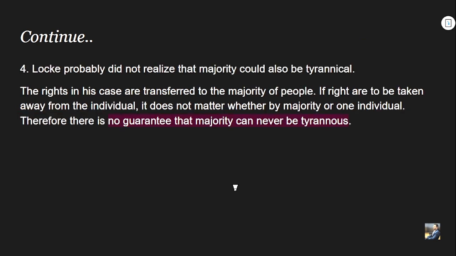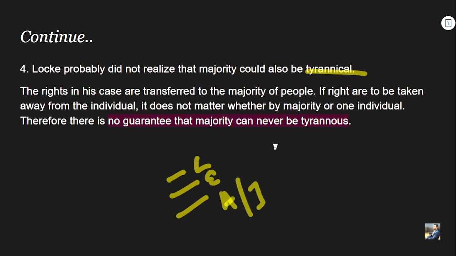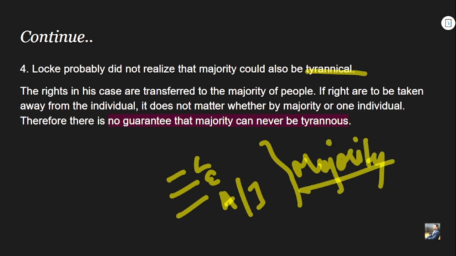What is the fourth contradiction? Locke probably did not realize that the majority could also be tyrannical, right? Though Locke gives the idea that people are transferring three of their rights, that is the right to legislate, the right to execute and the right to adjudicate or judiciary, to the majority government, right? So the critics are criticizing that even the majority can turn tyrannical, right?